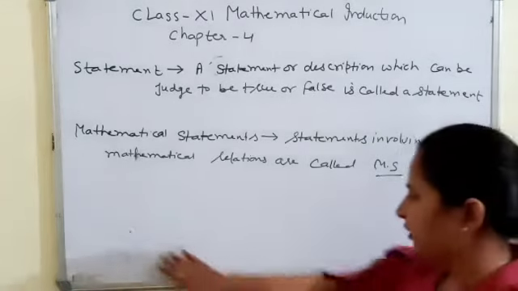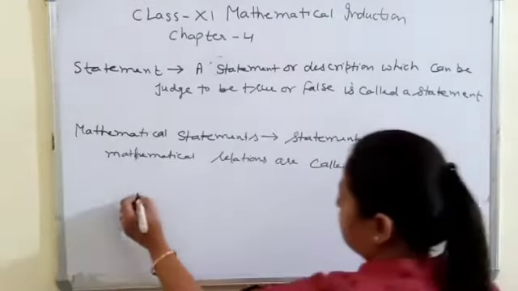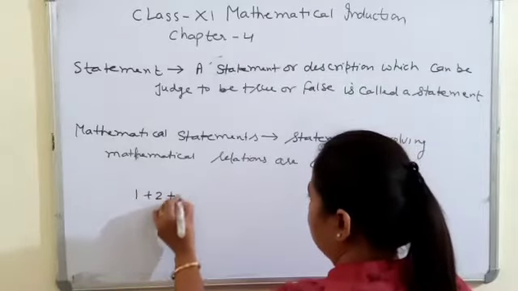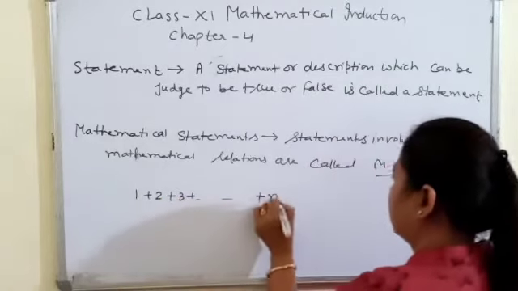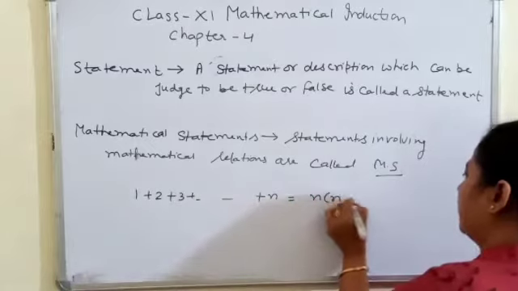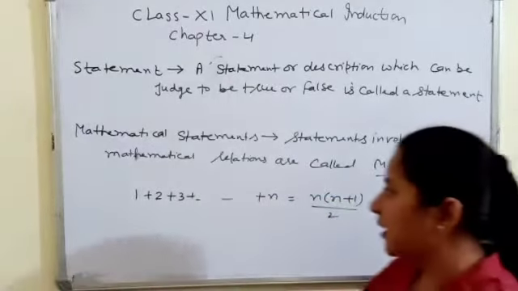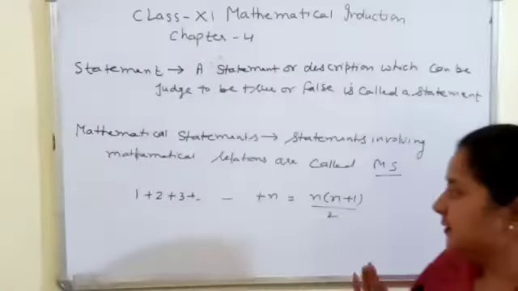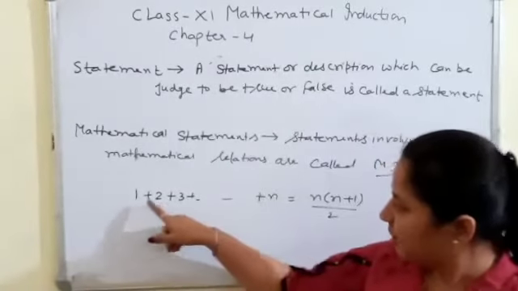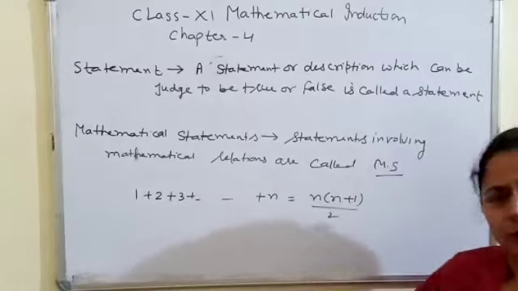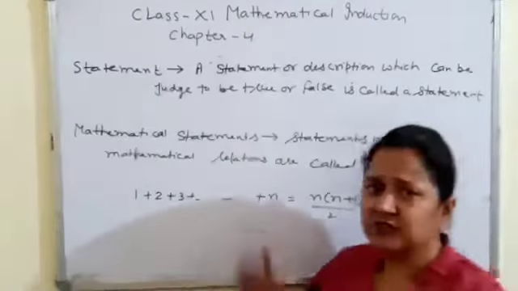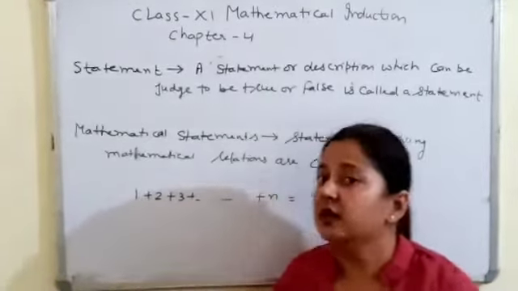Yes, here I have written an example of a mathematical statement: 1 plus 2 plus 3 and so on up to n is equal to n into n plus 1 by 2. Hopefully you are familiar with this statement because in class 10, chapter 5, you have already learned this.